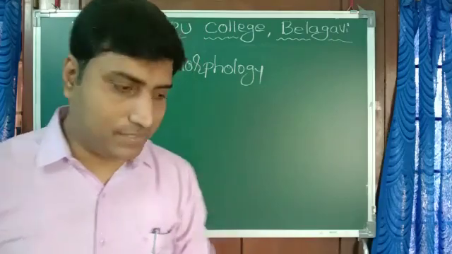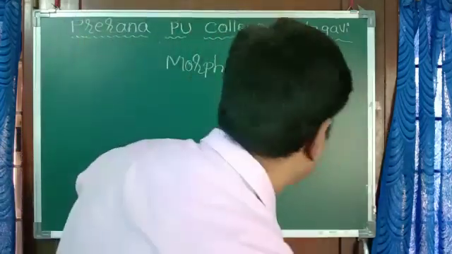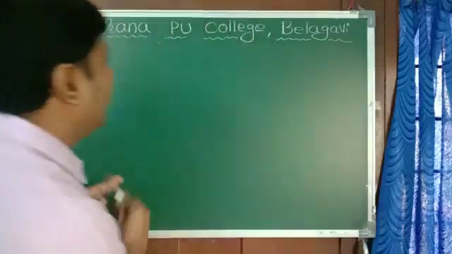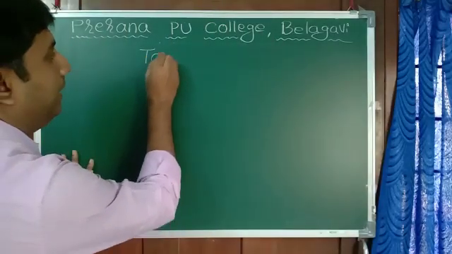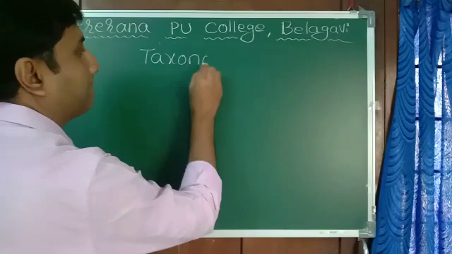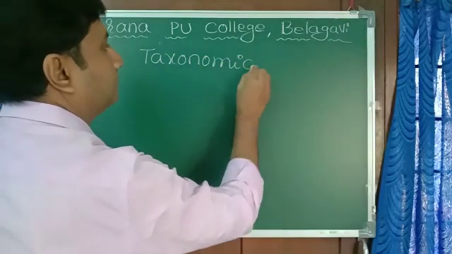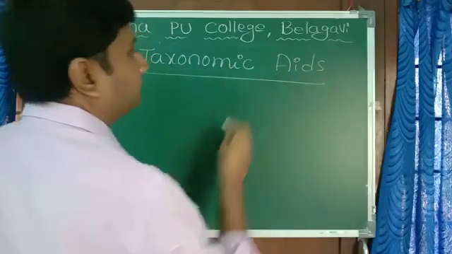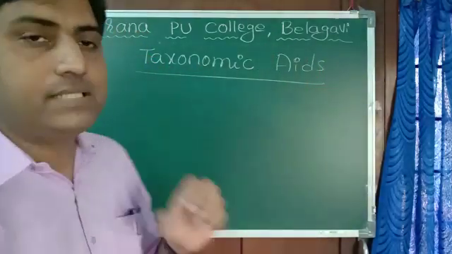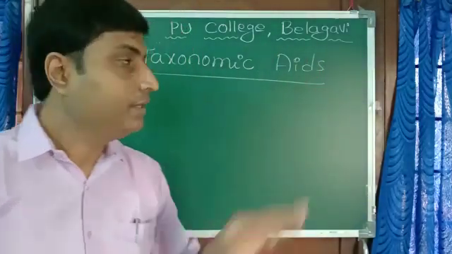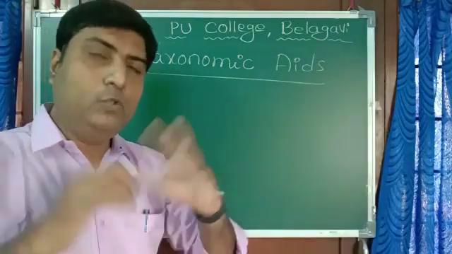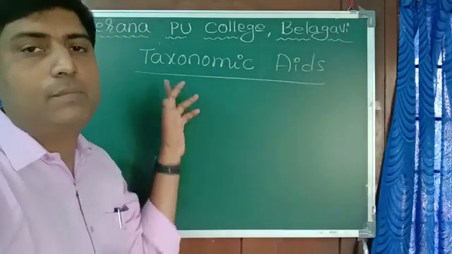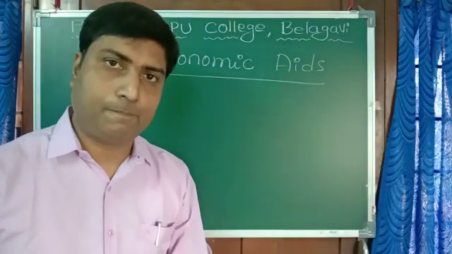For that purpose, we have designed taxonomic aids. Aid means help, like first aid. Help, tools, devices, whatever you call. That which helps to study taxonomy is called a taxonomic aid.